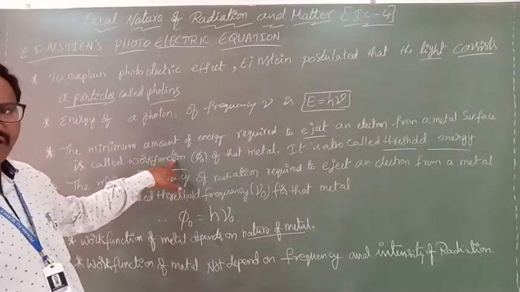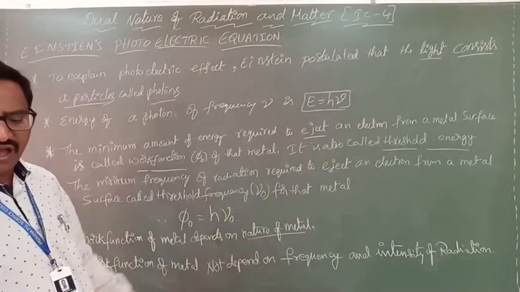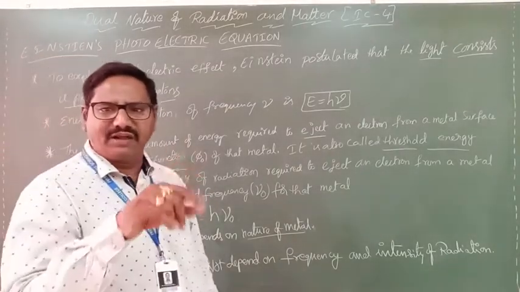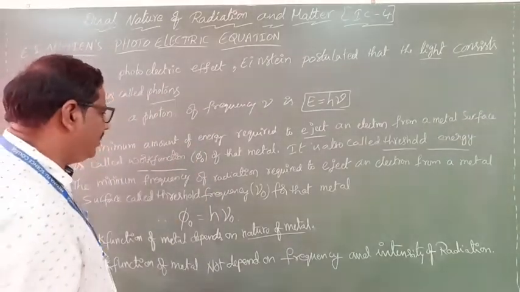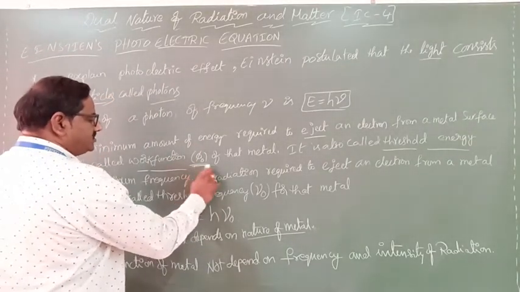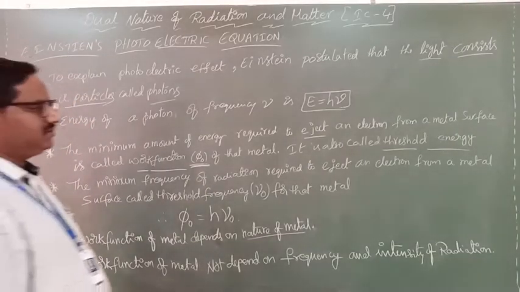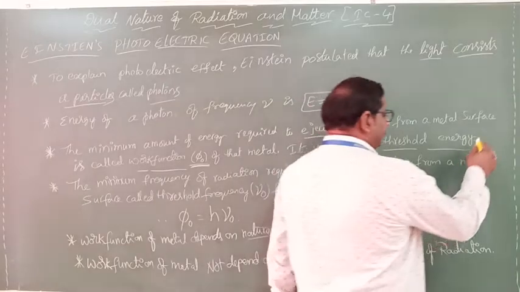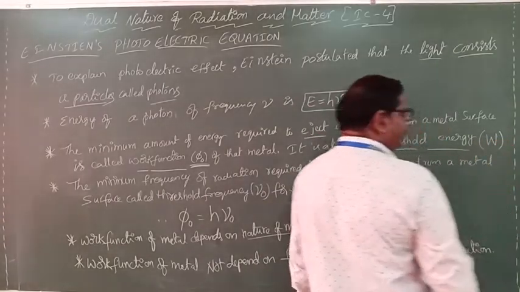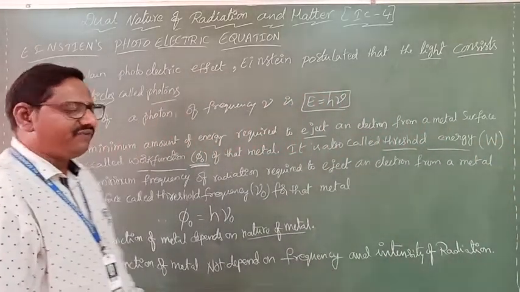Work function is indicated with phi naught, or in old textbooks as W. According to the new NCERT textbook, it is represented with phi naught. Here I am writing W. Both are the work function, W or phi naught.